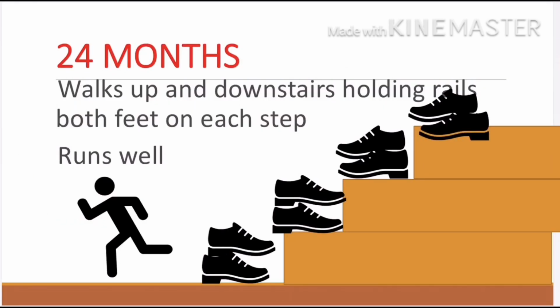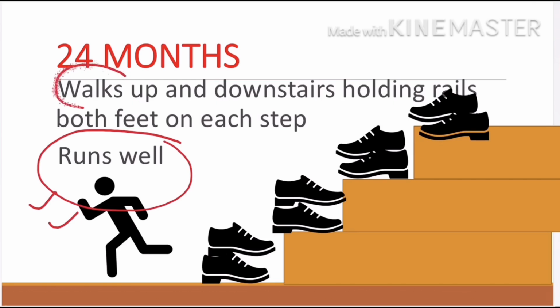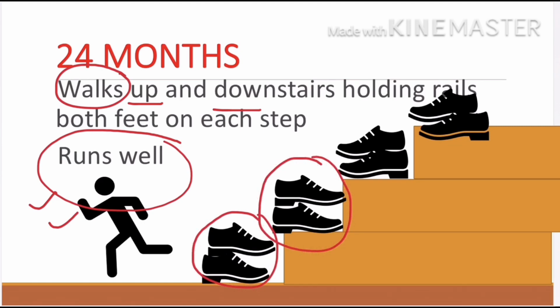At 24 months of life, the child runs well and can walk, not creep, up and down a stair, with 2 feet on each step.